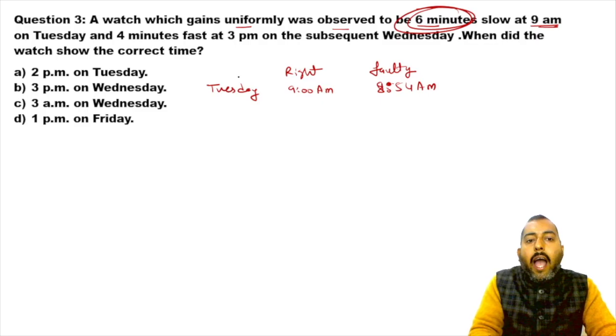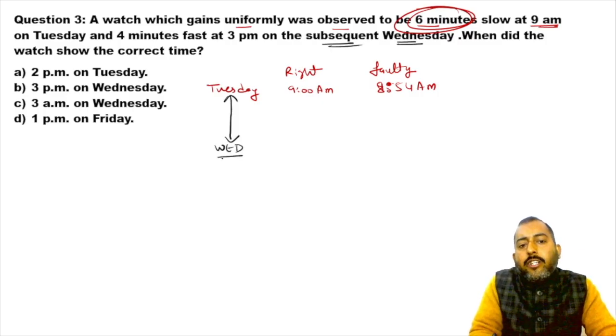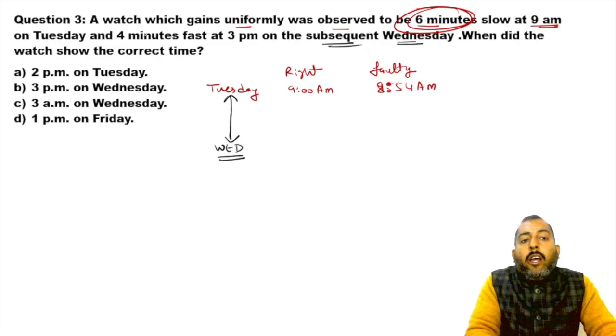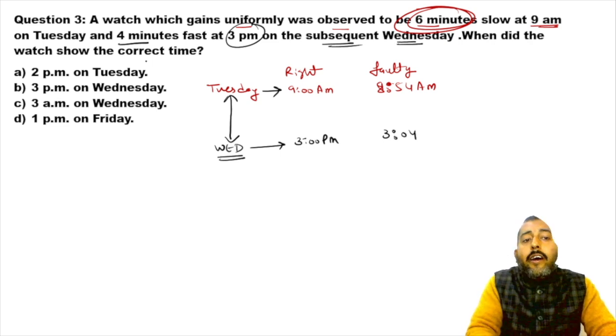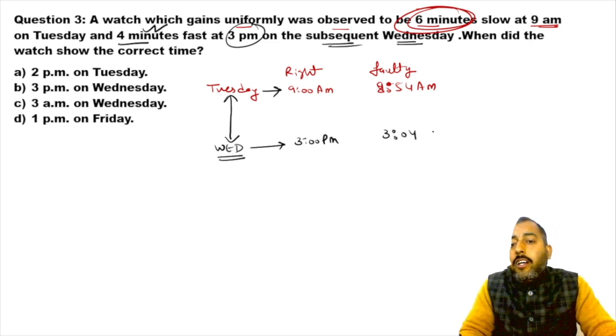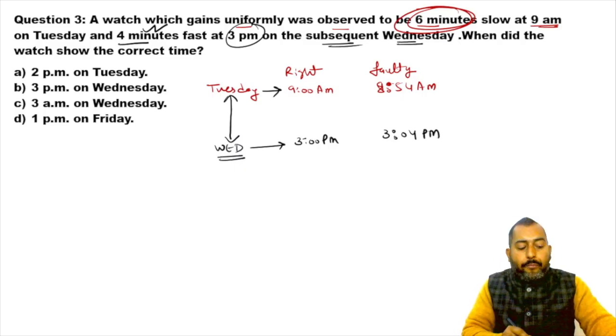8:54. And on the subsequent Wednesday, meaning the Wednesday just after Tuesday, it was 4 minutes fast at 3 p.m. So on the subsequent Wednesday, when the right time was 3 p.m., this faulty clock was showing 4 minutes extra. It was 4 minutes fast. It was showing 3:04 p.m.